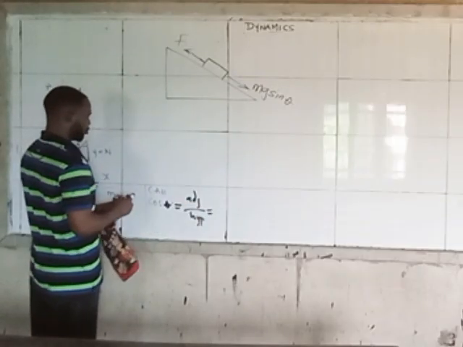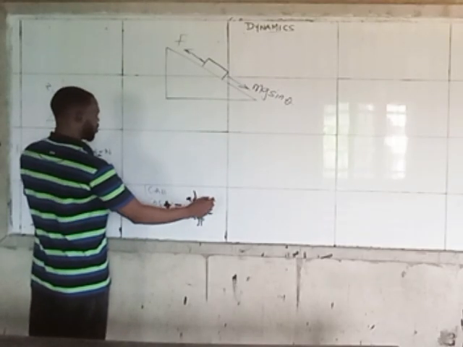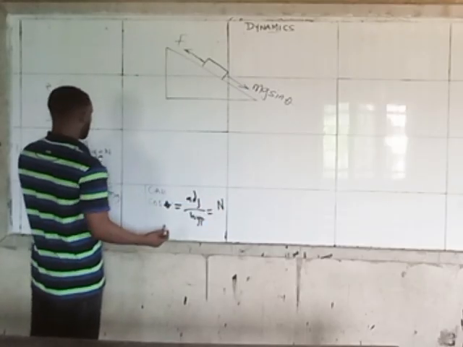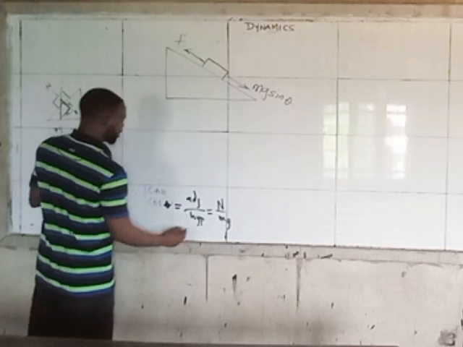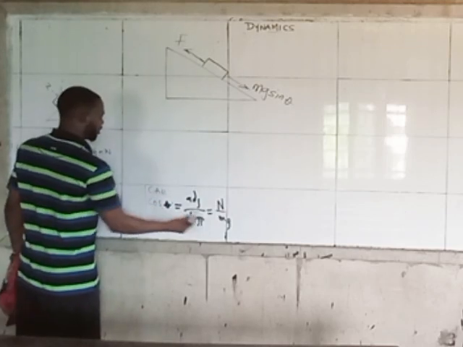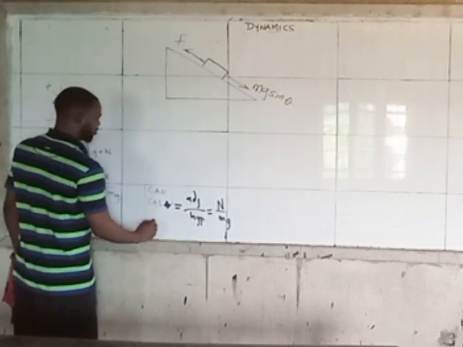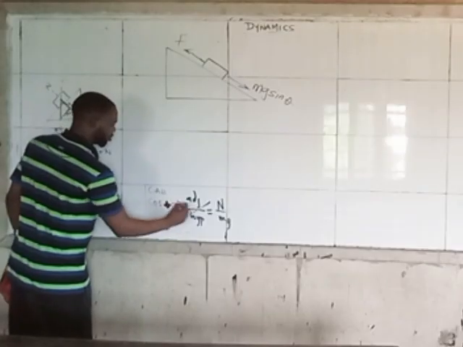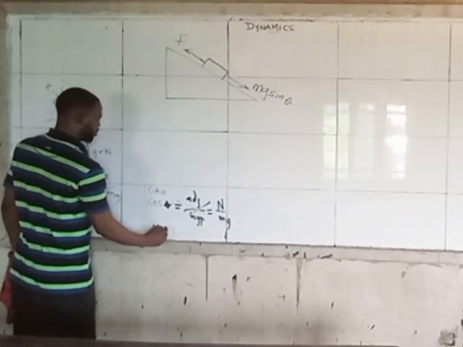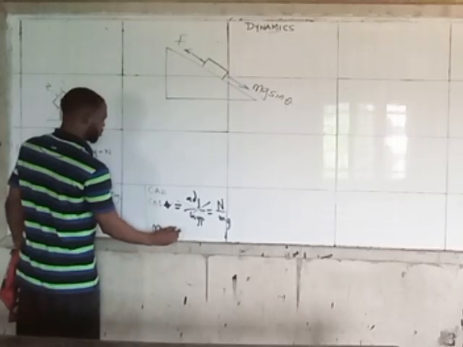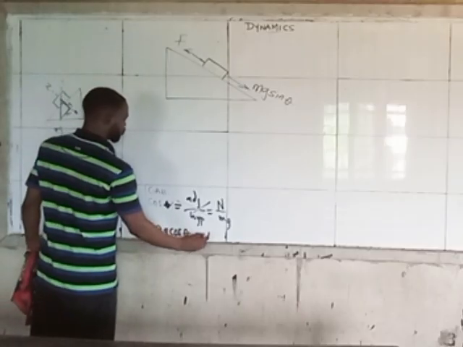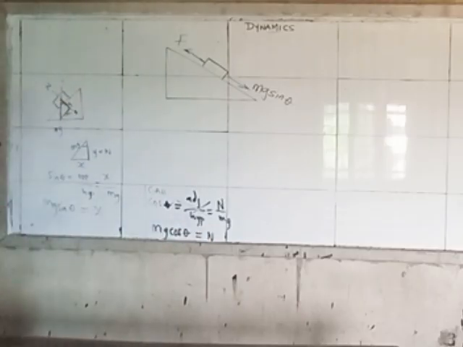The adjacent here is y, which is n, and the hypotenuse is mg. Making n subject of the formula, you cross multiply: mg cos theta equals n.